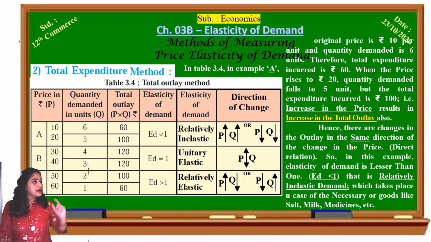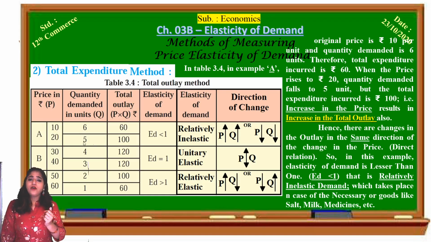See, price is increasing, total expenditure is also increasing. What does this mean? Changes in the expenditure are in the same direction as the changes in the price. So in this example, elasticity of demand is less than 1, that is, relatively inelastic demand, which takes place in the case of necessary goods like salt, milk, medicines, etc.